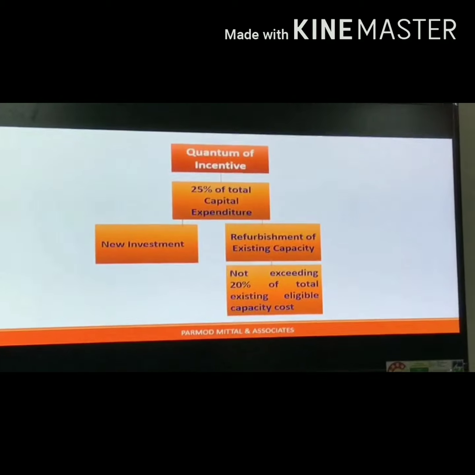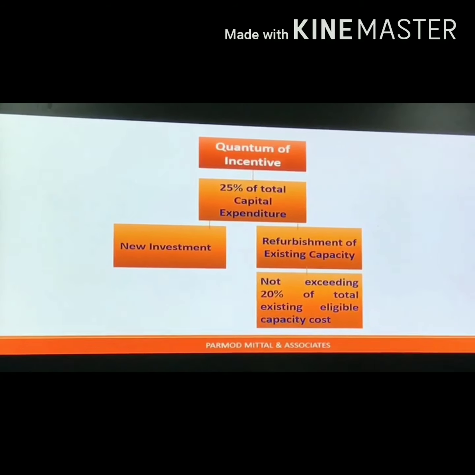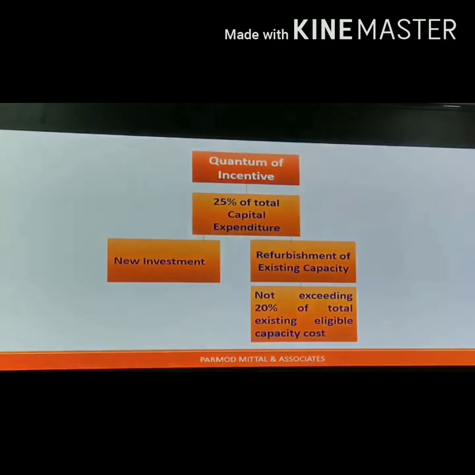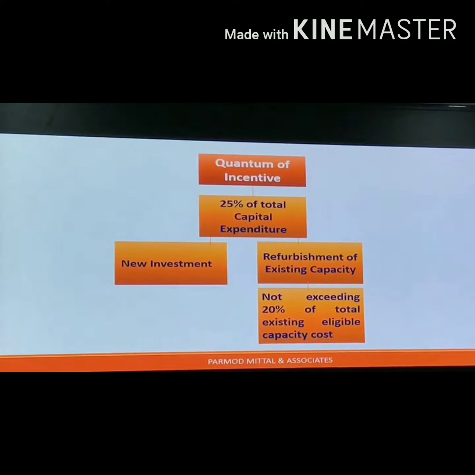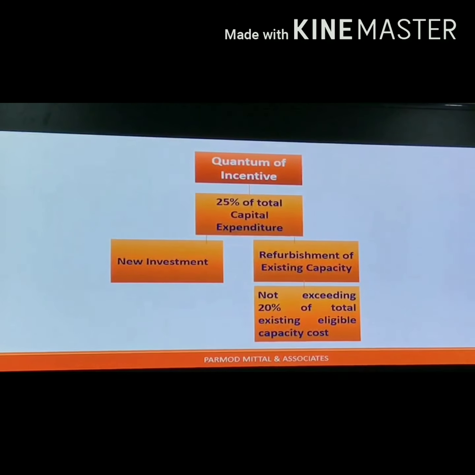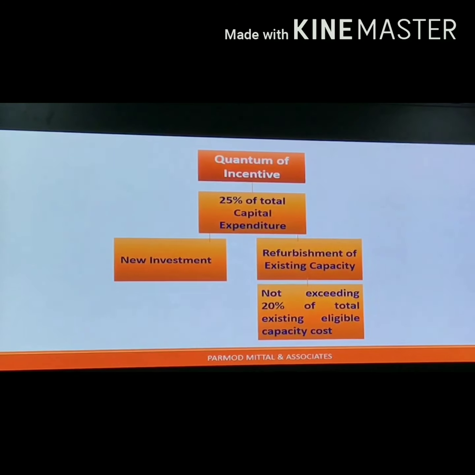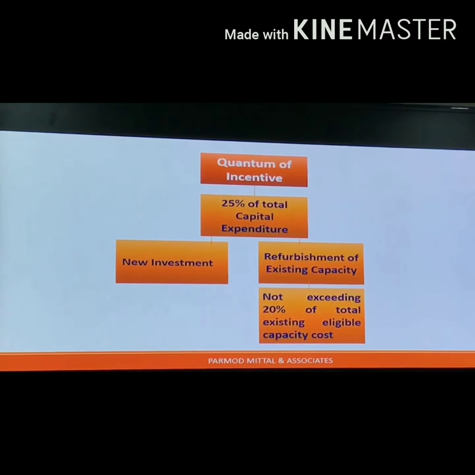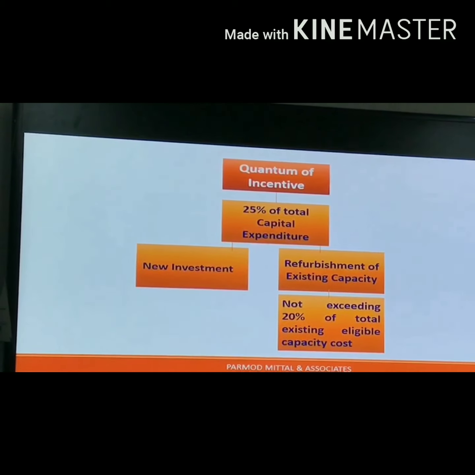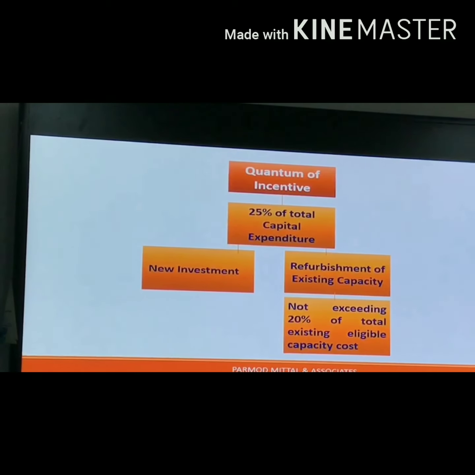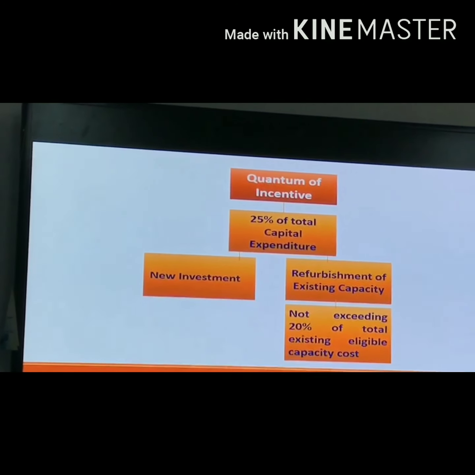Now, capital expenditure can be made in two segments. One is new investment and the second is the expansion of existing capacity, that is, refurbishment of existing capacity. But there is another ceiling: in case an entity is investing in refurbishment of existing capacity, it cannot spend more than 20% of the total existing eligible capacities cost in case of expansion of their existing plant.